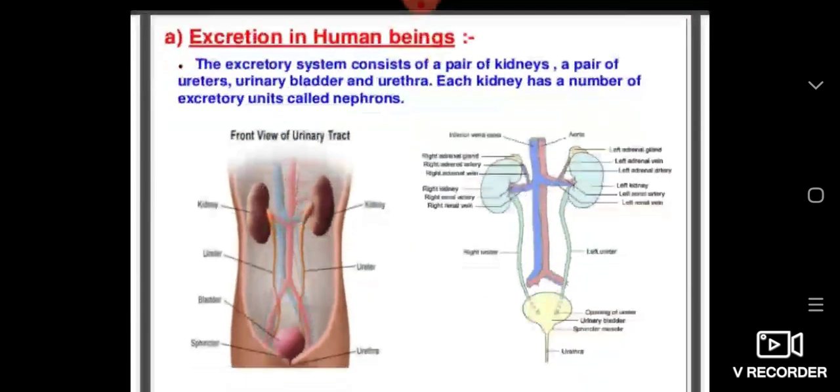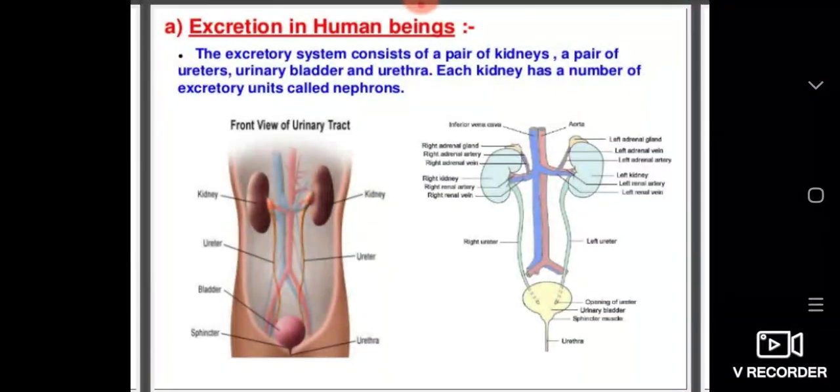Let us see how excretion takes place in human beings. Here is the excretory system, observe the figure. This diagram is very important in your examination. Excretion in human beings: the excretory system consists of a pair of kidneys.